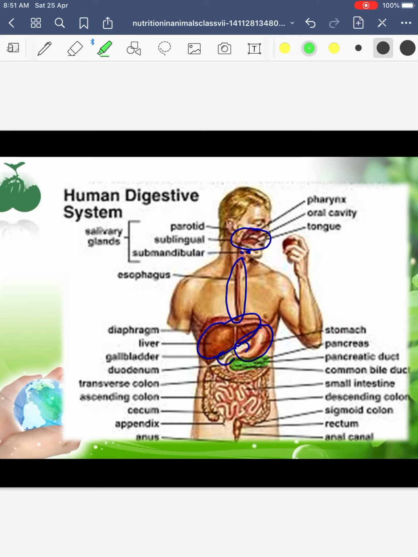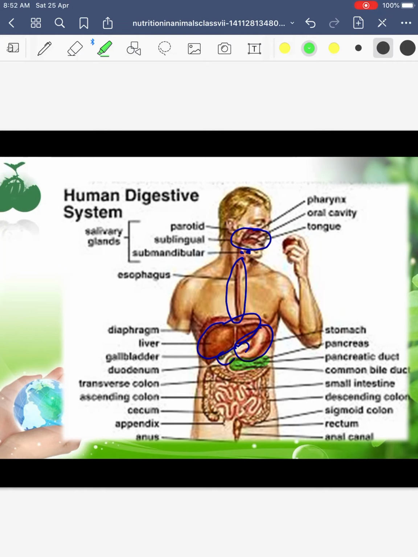Now all these organs secrete various types of juices which are digestive juices. Our salivary glands, liver, and pancreas secrete digestive juices. These digestive juices convert complex substances of food into simpler ones, because I told you food cannot be digested in the way we consume it. Just after ingestion, it is not consumed as such. It will be broken down into smaller particles, and with the help of these juices which are secreted by various glands, digestion becomes easier.